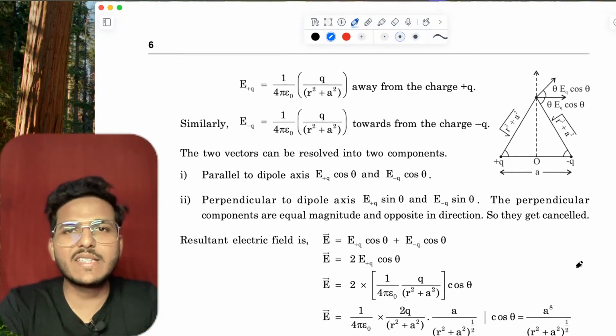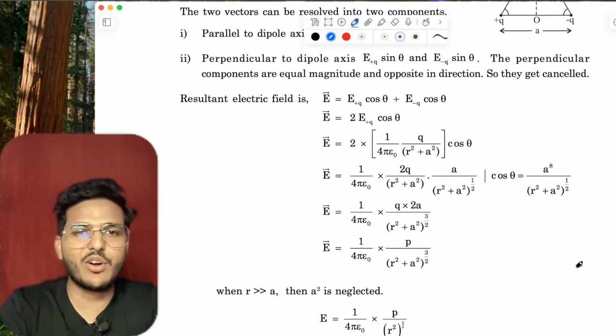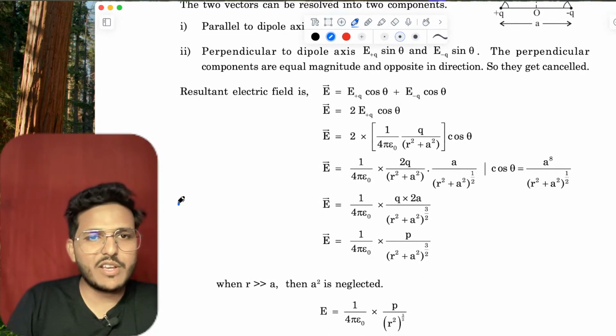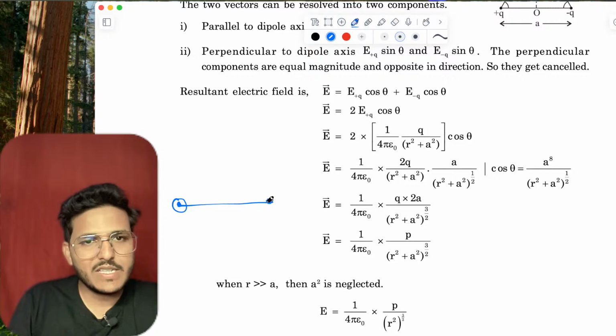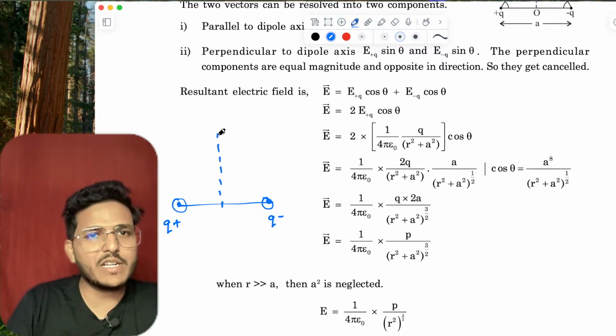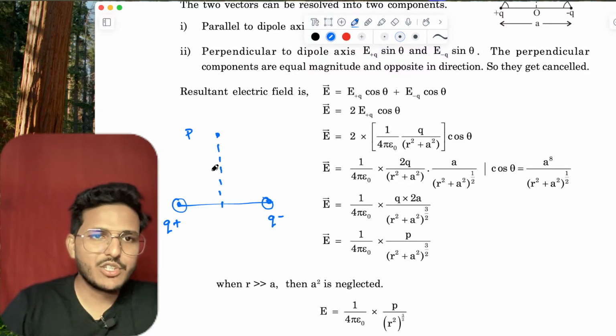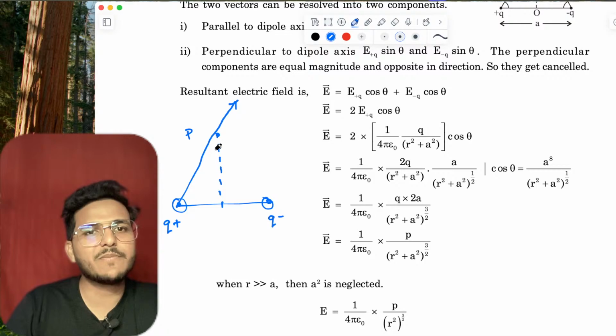Now for the non-axial condition, I'm just drawing and showing. This is a dipole, Q positive and Q negative. Equatorial position means the point is on the perpendicular bisector. Due to Q positive, the electric field lines go this way.